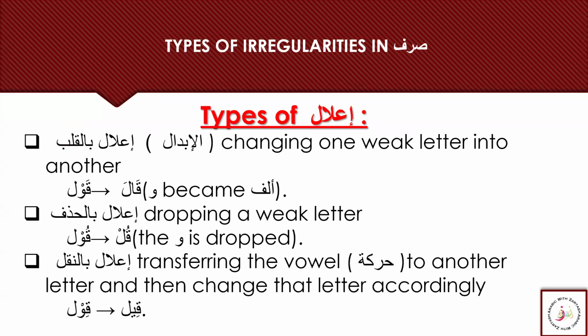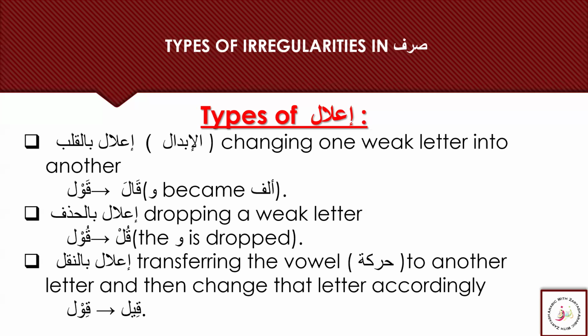We can have different types of ilal. We have ilal bil qalb, that's ibdal. That is changing one weak letter into another, depending on the fatha, the dhamma, or the kasra, what we have before and after. According to that, we change the weak letters, our harf illa.